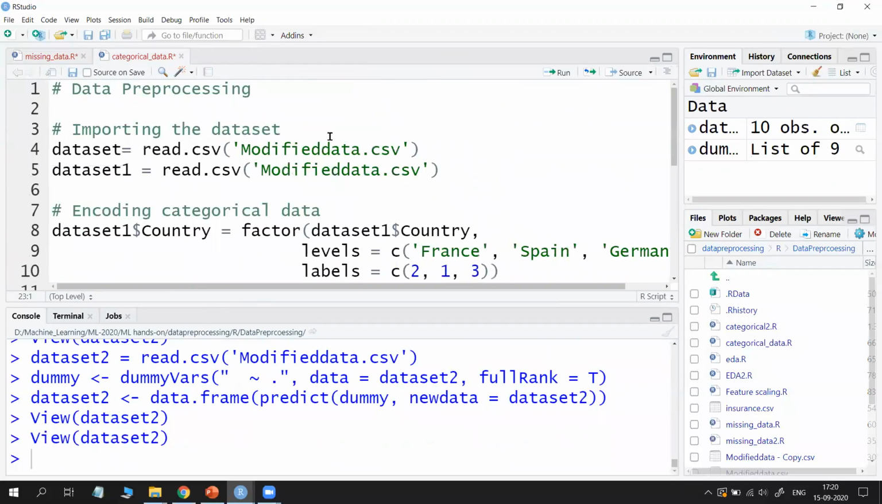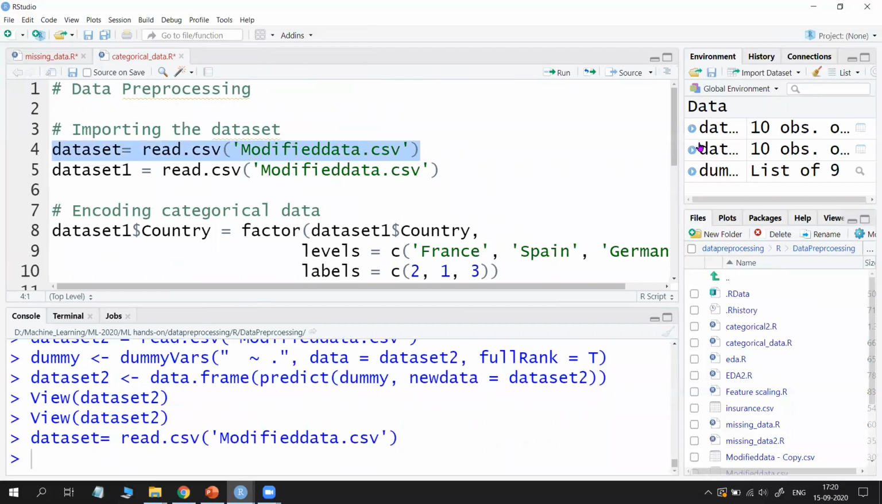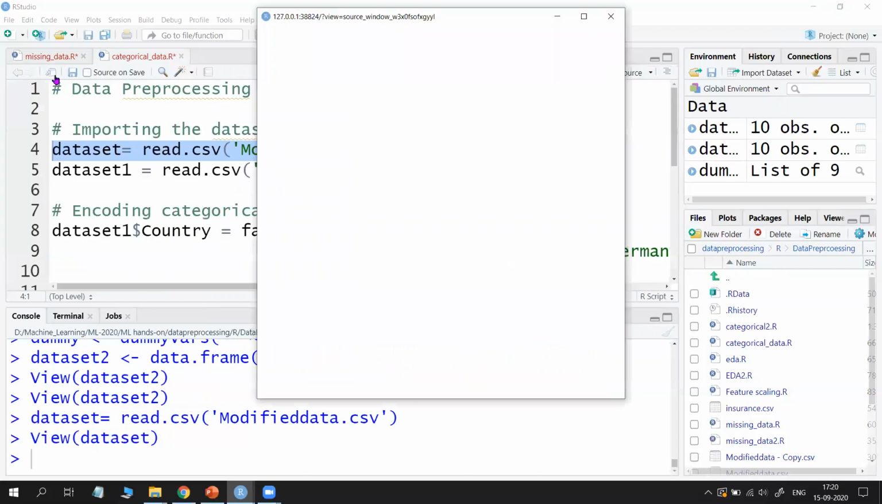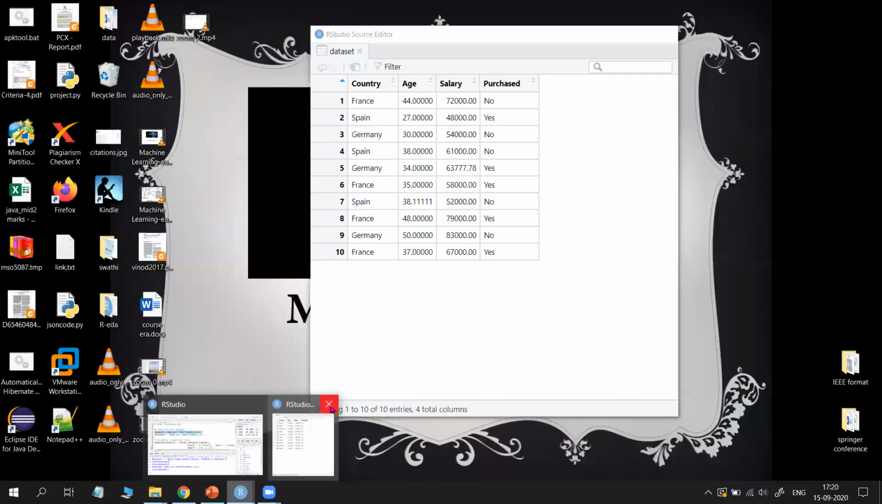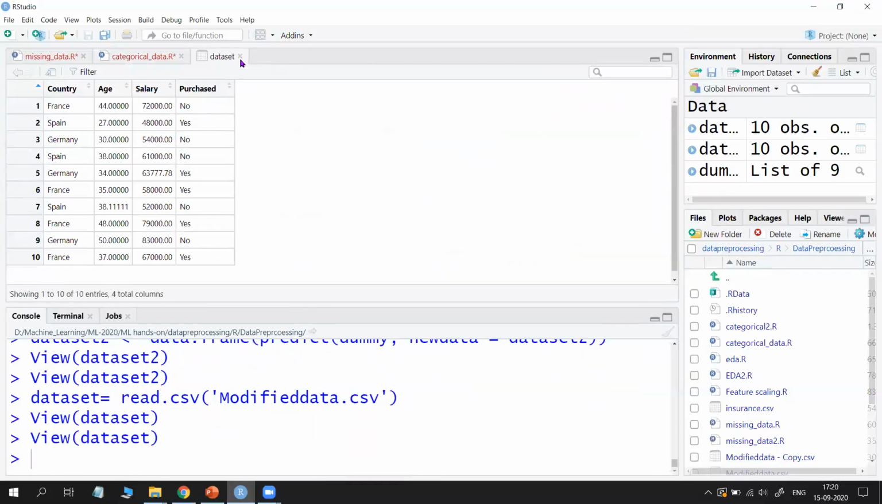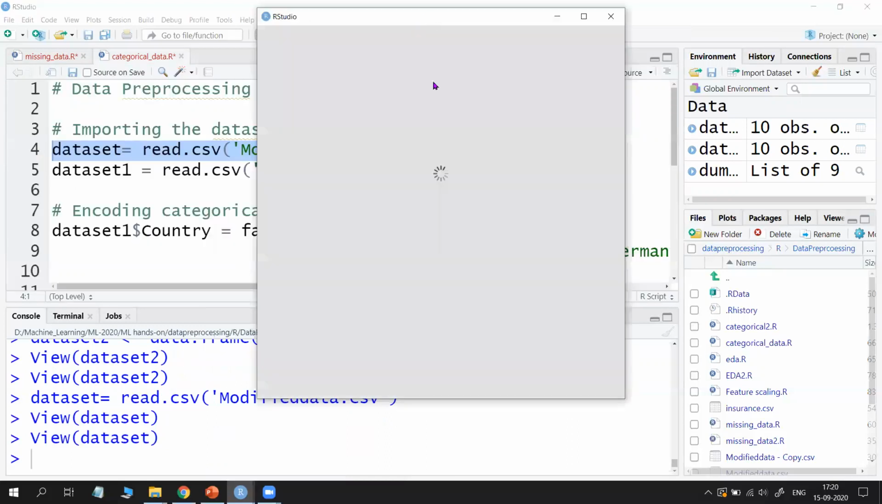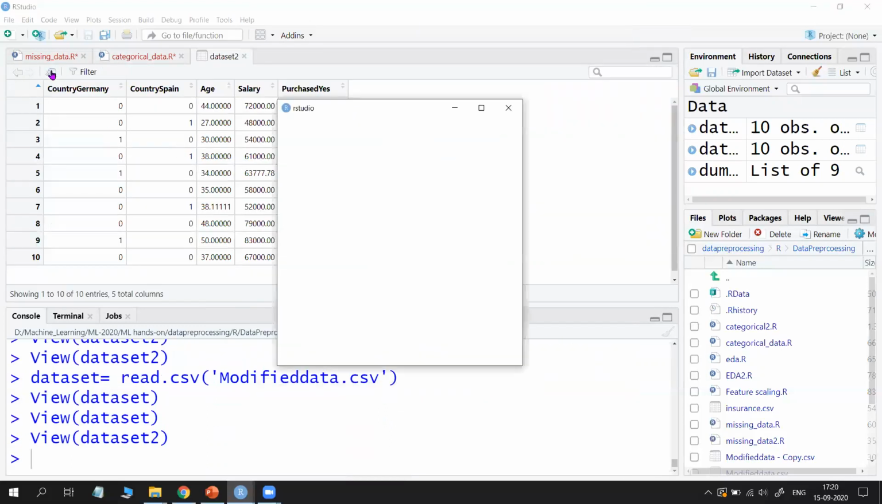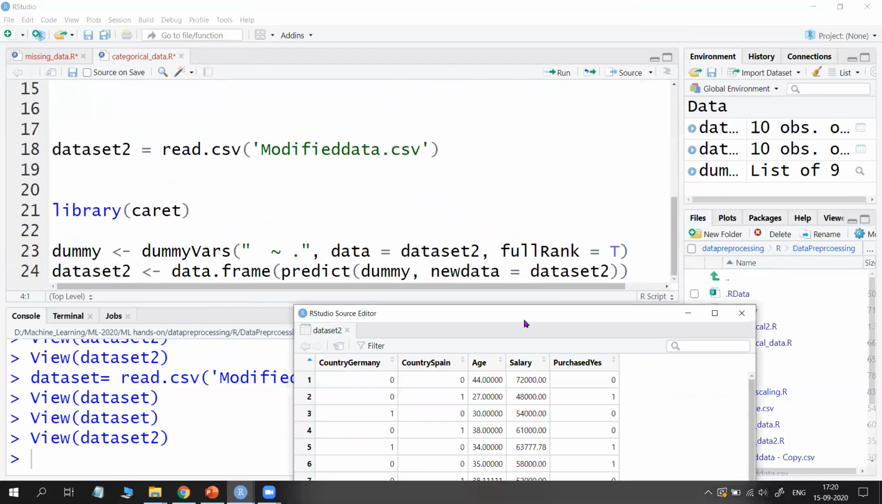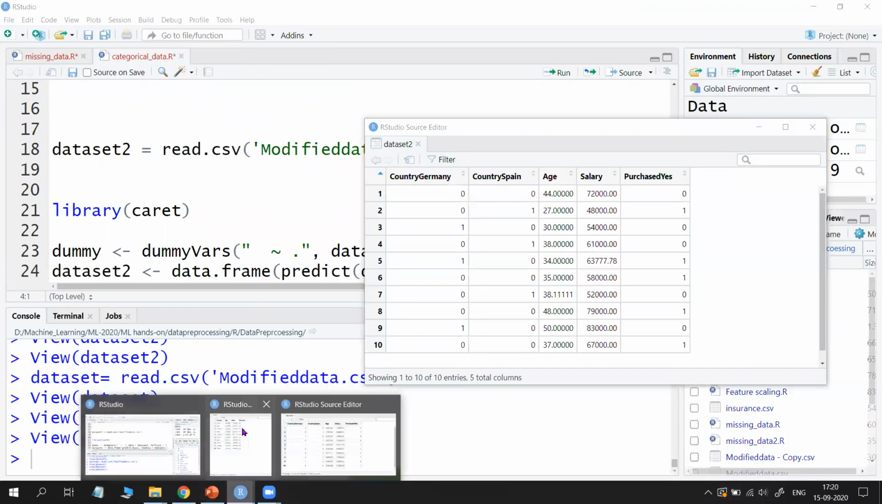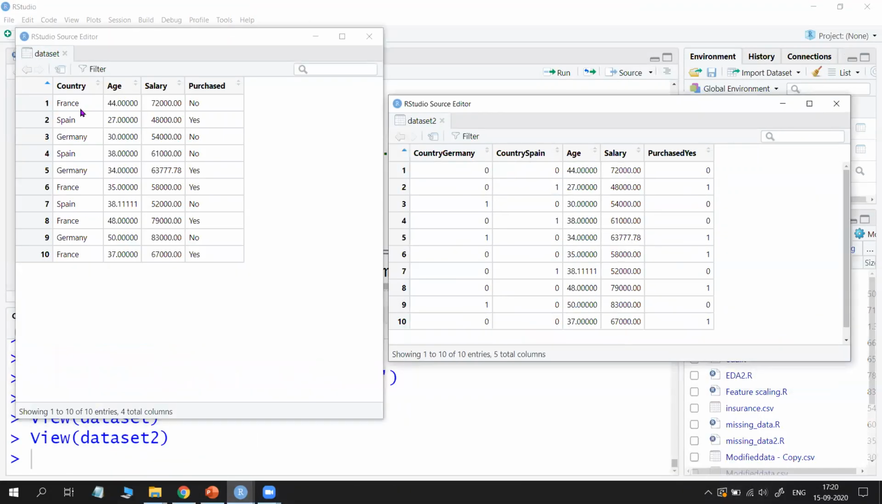So if you want to open the original data set and observe the differences, okay, this is the original data set, and this is the data set after applying categorical encoding with full rank equal to true. See here, actually there are 3 countries as already shown to you, France, Germany, Spain, but only 2 are taken, because if it is 0, 0 then automatically the third one is 1.